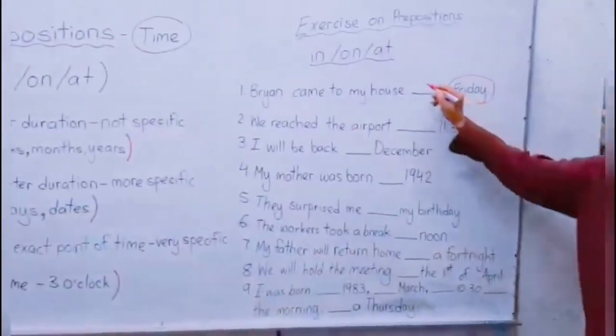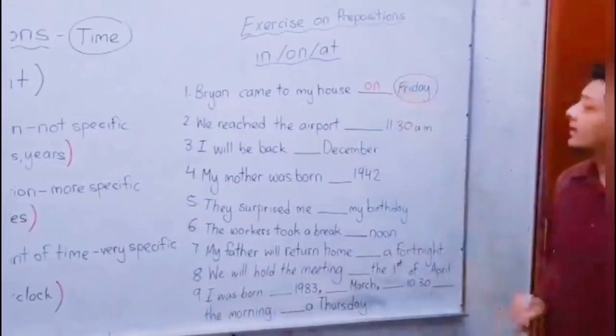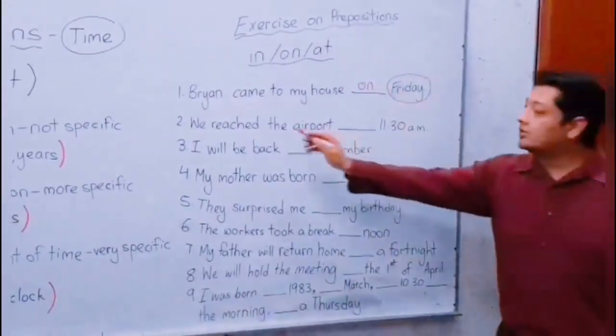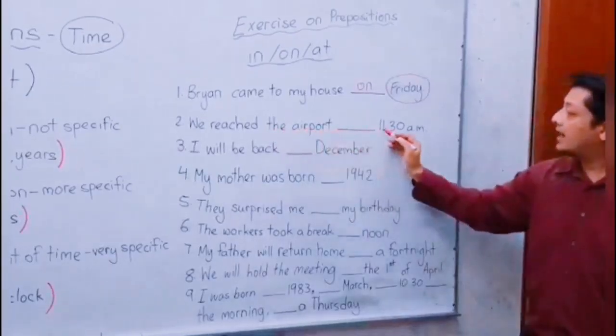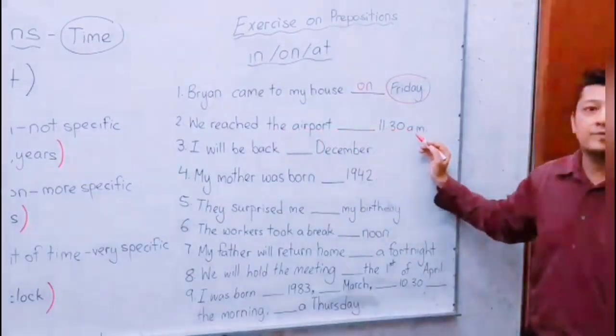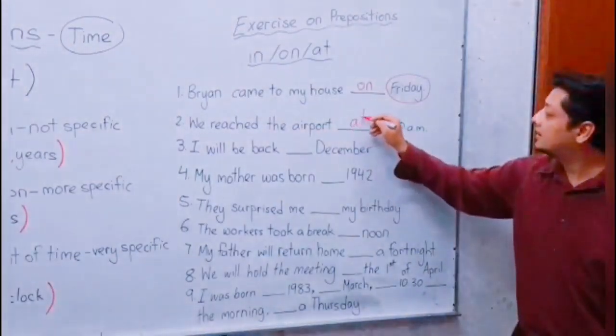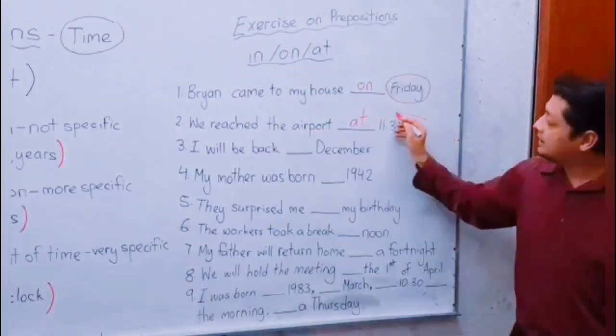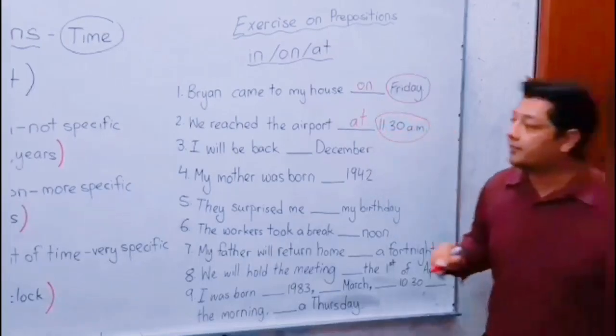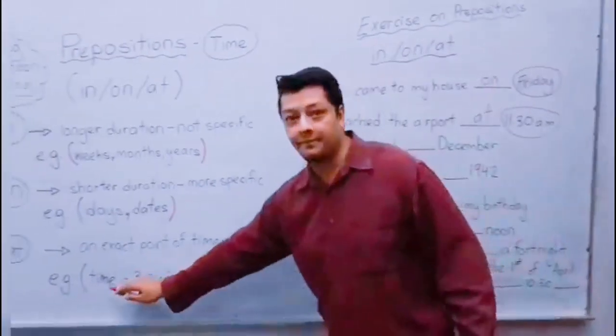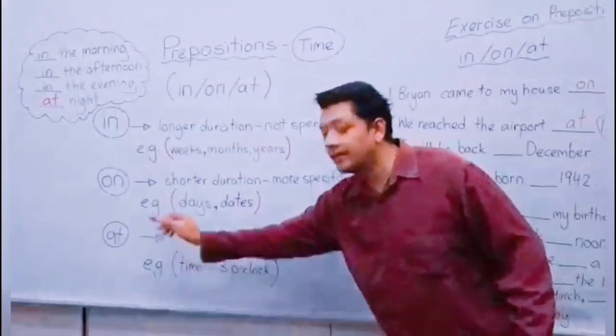So on Friday. The second one: we reached the airport 11:30 a.m. What is the answer? At. Yes, at. Why? 11:30 a.m. refers to a time, and therefore we use at.